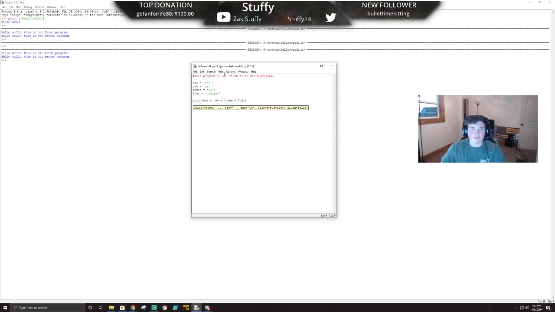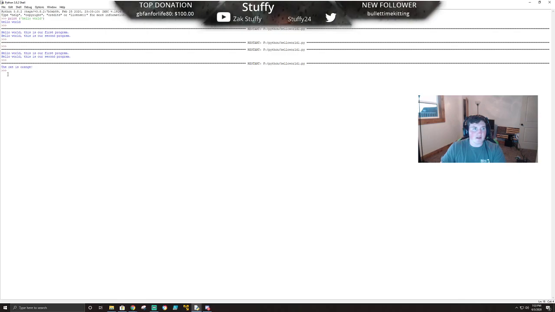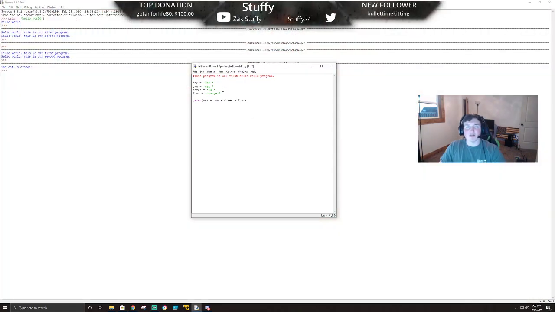Go ahead and save it, even because we'll probably just get rid of this. You can see the cat is orange. It prints it as a sentence. Now, if we didn't put those spaces in here, and this is why detail is very important in Python, just like any other language. If you don't put those spaces at the end there, it'll just print them all as one word. It'll basically say the cat is orange with no spaces, okay?